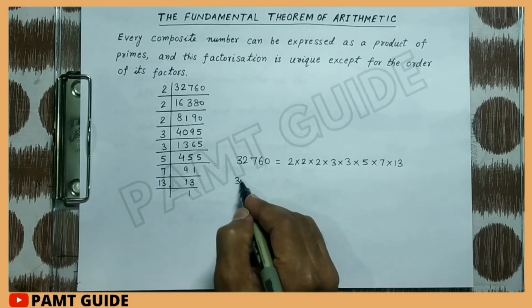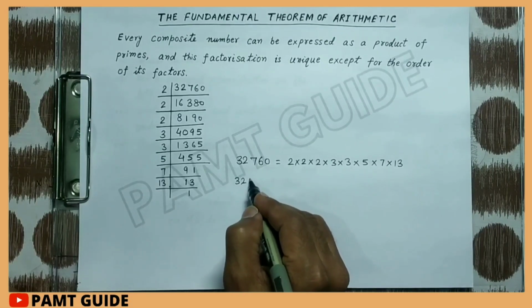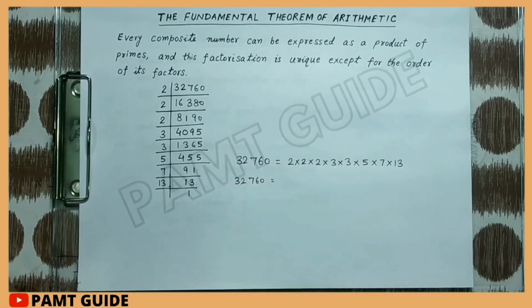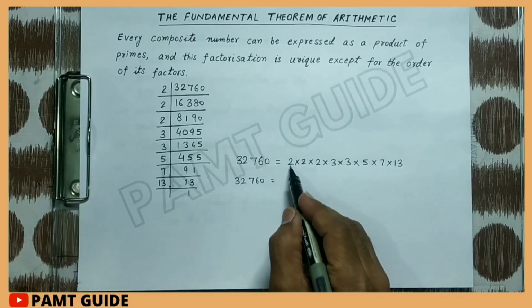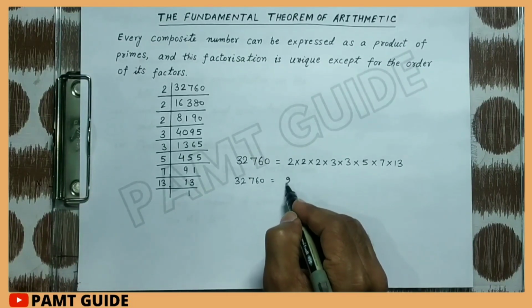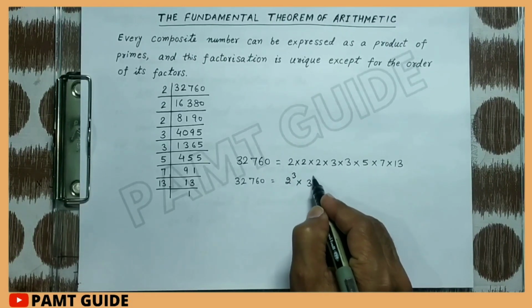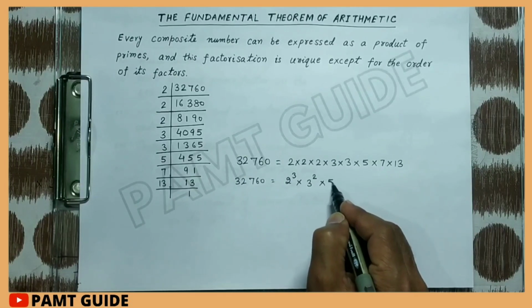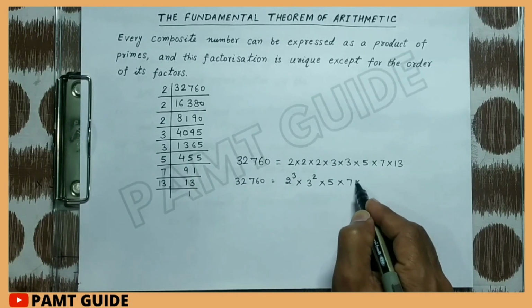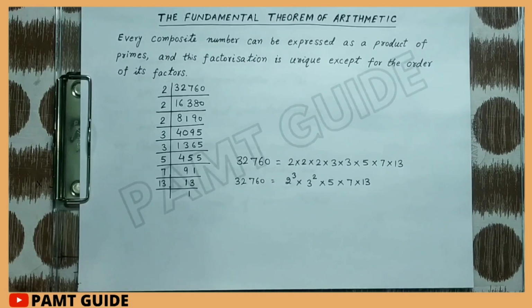We can also write it in the form of exponents. Here 2 is 3 times, so we can write 2 raised to 3 multiply by 3 raised to 2 multiply by 5 multiply by 7 multiply by 13. So we can say that every composite number can be expressed as a product of primes, and this factorization is unique except for the order of its factors.